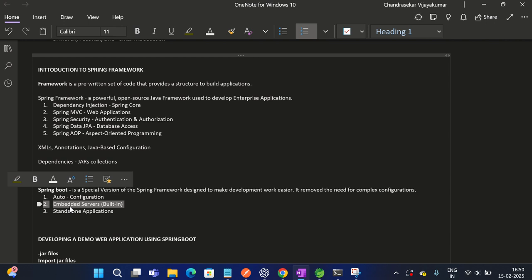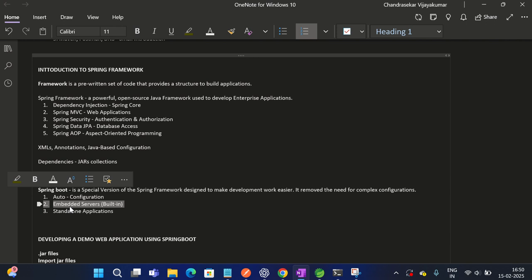With this process, many problems are there, but Spring gave us a very easy way. No need of creating any external web server. It will itself give you an embedded server. It's a built-in one. You need not configure anything. You just need to run the application and you can just post that request in the browser. You will get the response that you configured. Super. It just gives us a direct response. Embedded server, built-in server, comes with Tomcat or Jetty. So no need for external setup. That's it. It's one of the advantages of Spring Boot.